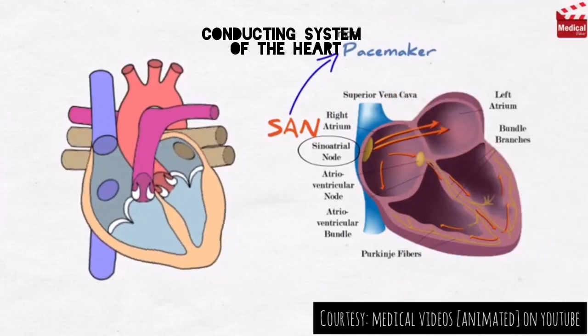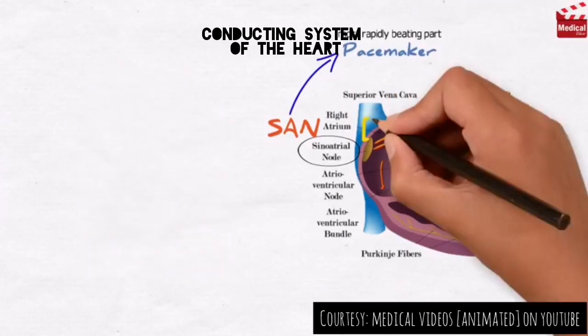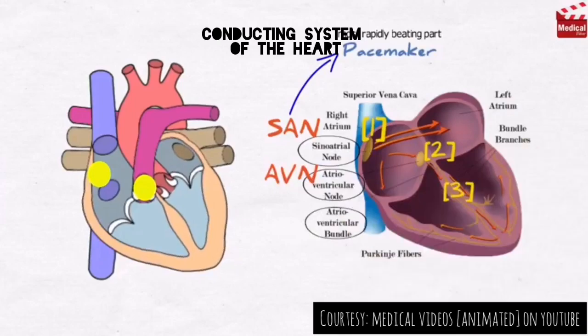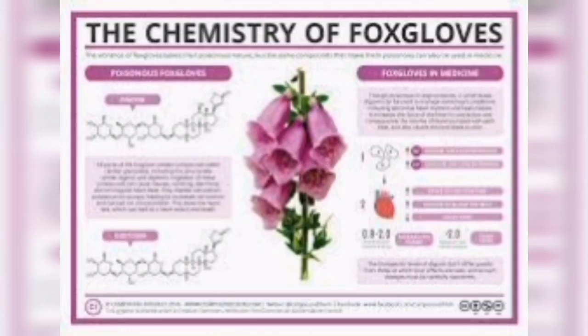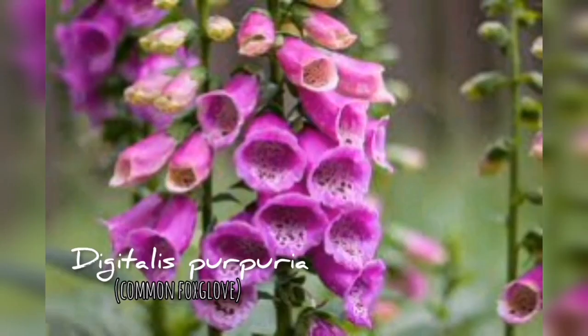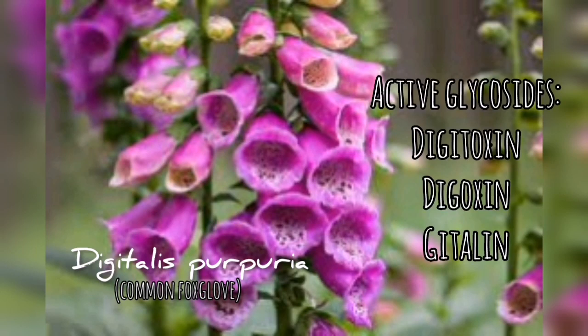They have the ability to increase the force of myocardial contraction and to increase cardiac output in the failing heart, or the positive inotropism. All digitalis glycosides are derived from plants of similar species, which are collectively called foxgloves by the shape of their flowers. These plant sources include Digitalis purpurea, Digitalis lanata, Strophanthus kombe, and Strophanthus gratus.